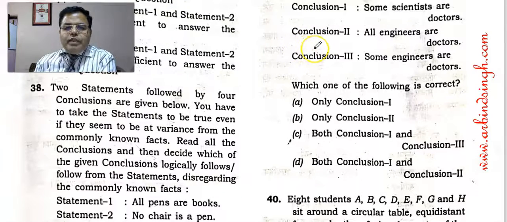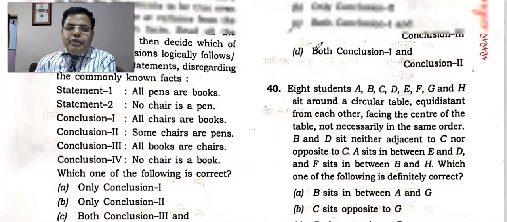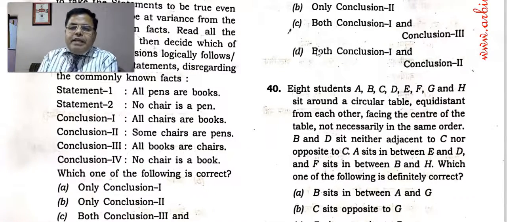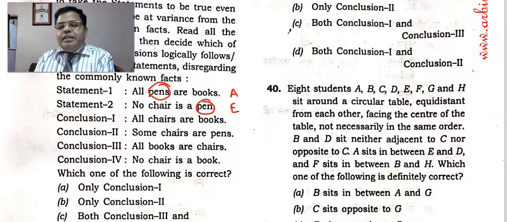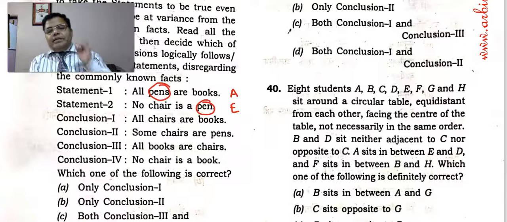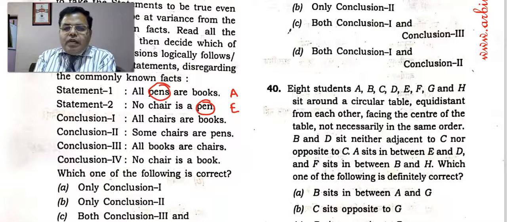Now it is given that there are 2 statements followed by 4 conclusions, and you have to decide which one of them is valid. All pens are books. We did it by this method: this is an A type statement, this is an E type statement. So A plus E. What is the middle term? Pen. Pen is the middle term, and the middle term is distributed. We did it in the class by this method. So E plus A, because it is not in chain rule, E plus A is O star, and O star is some books are not chairs. Some books are not chairs.